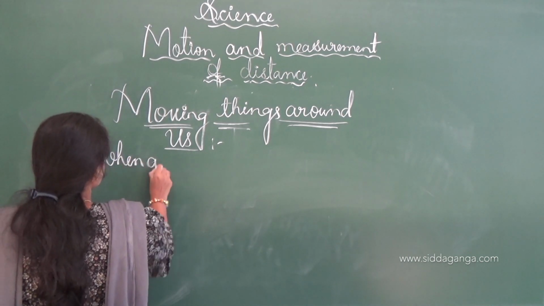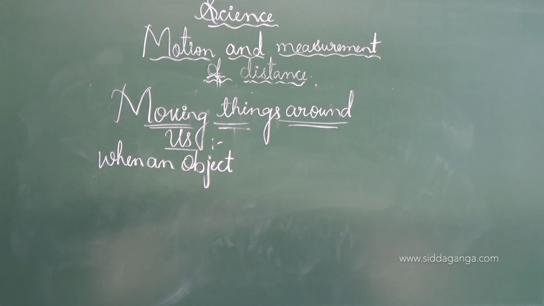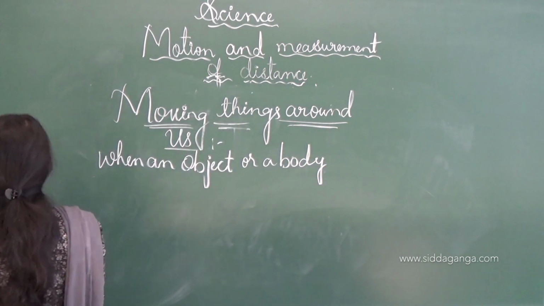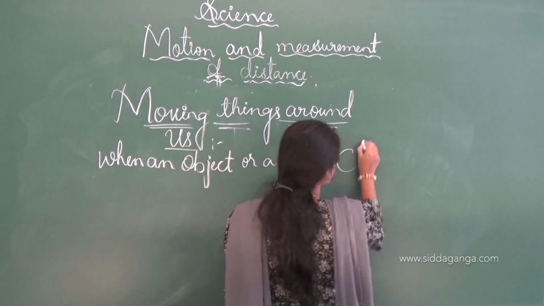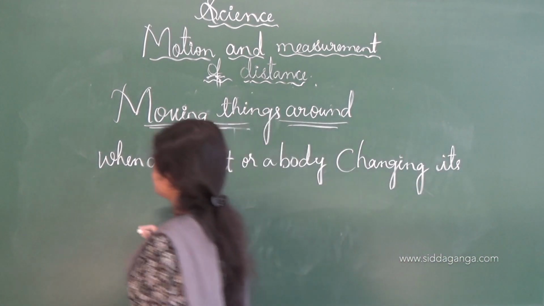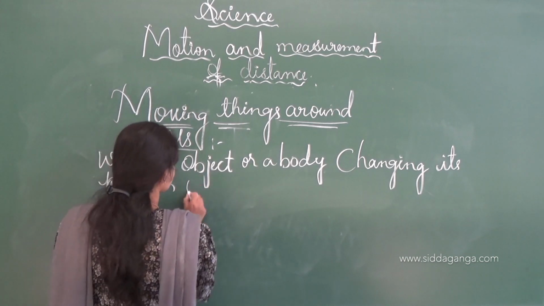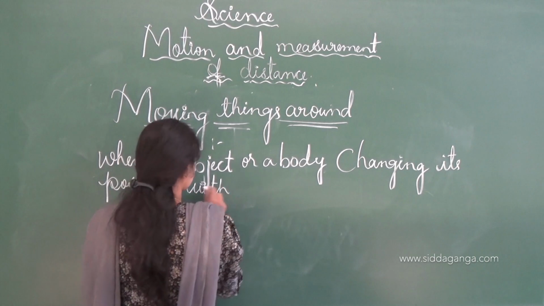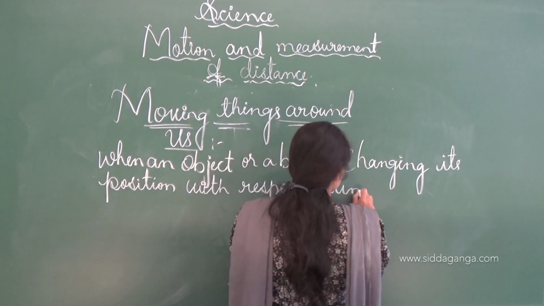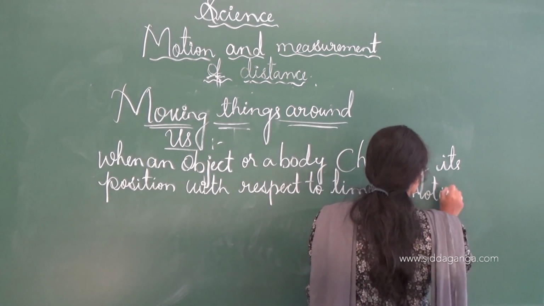when an object or a body changes its position with respect to time, we call it motion.